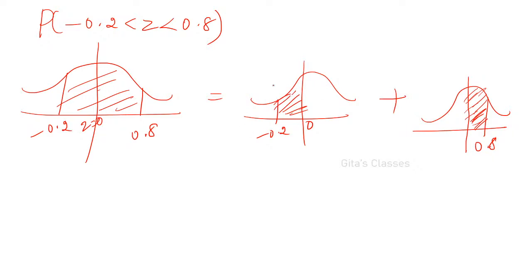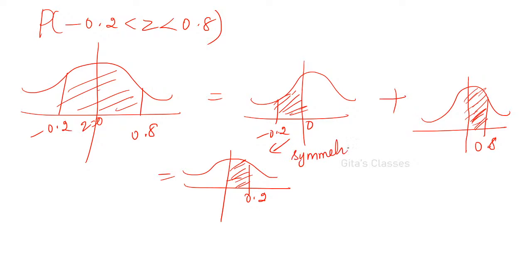Because the curve is symmetric, you can use either minus 0.2 to 0 or 0 to 0.2, it is going to be the same.